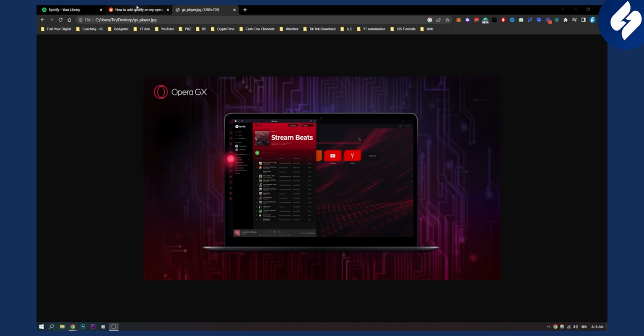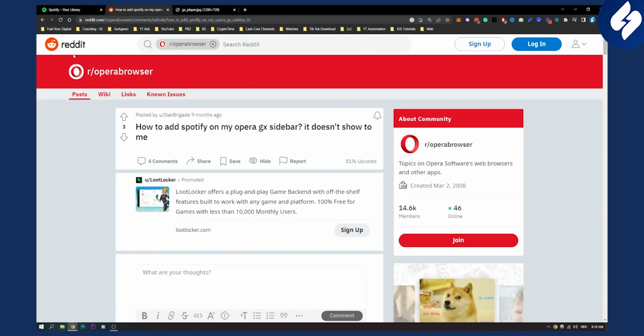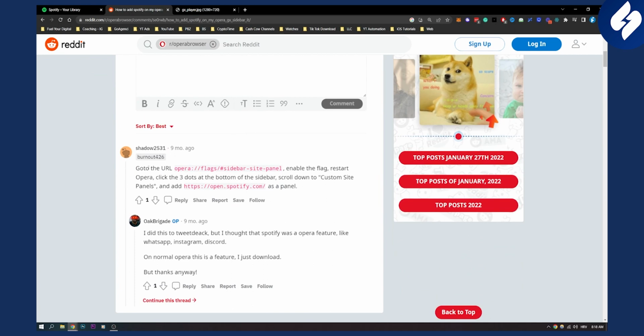So here I found a great Reddit post on the Opera browser, and what you need to do is go to this URL right here. Once you go to this URL, you will need to enable the flag and restart Opera, right? Then you can go to the bottom of the sidebar, click the three dots, and scroll down to the custom site panels, and you can add